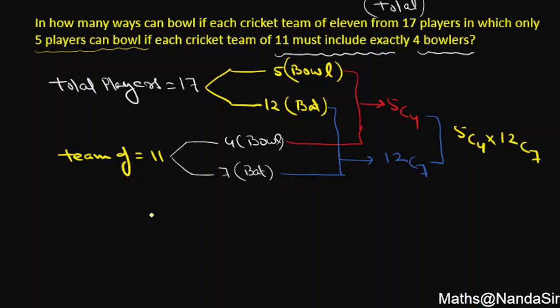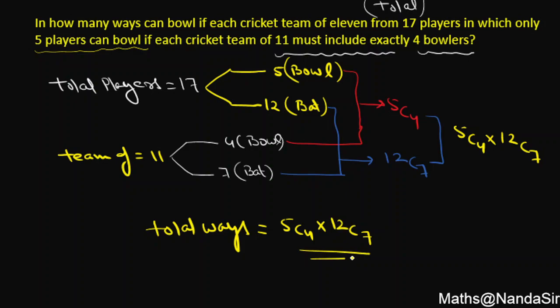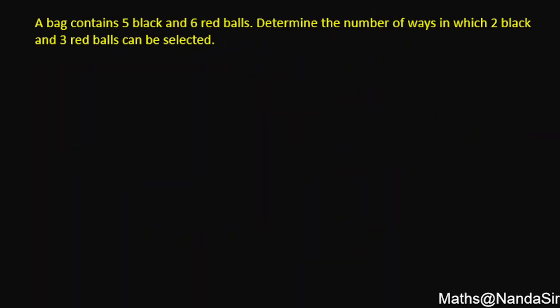So the number of ways in which a cricket team of 11 including 4 bowlers can be selected, right. So total ways equal to 5C4 multiplied by 12C7 will be the answer. You can further simplify it. Let's see what is the next question.